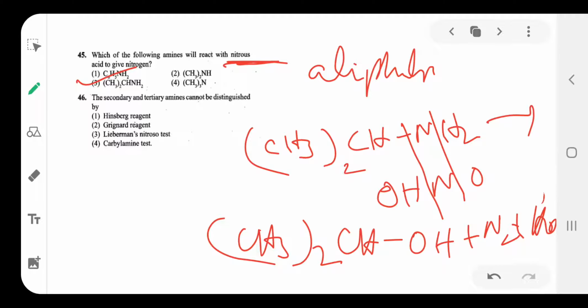Secondary and tertiary amines cannot be distinguished by the carbylamine test. Why? Because only primary amines give the carbylamine test. Secondary and tertiary amines cannot give the carbylamine test. So secondary and tertiary amines cannot be distinguished by the carbylamine test, so the option is 4. Hinsberg, Grignard and Liebermann tests can distinguish secondary and tertiary amines, but the fourth one is not used to distinguish secondary and tertiary. Option is 4.